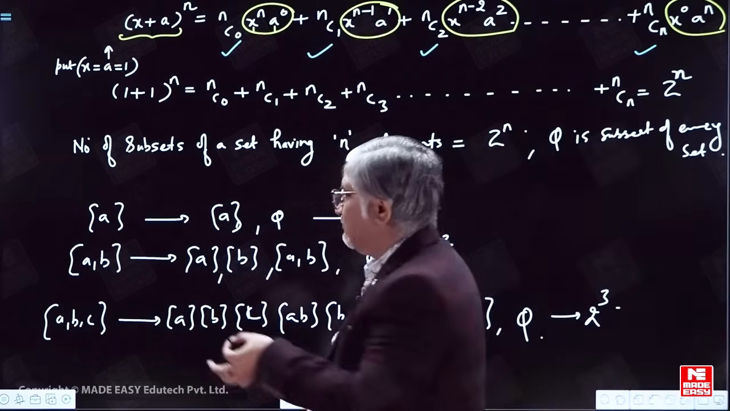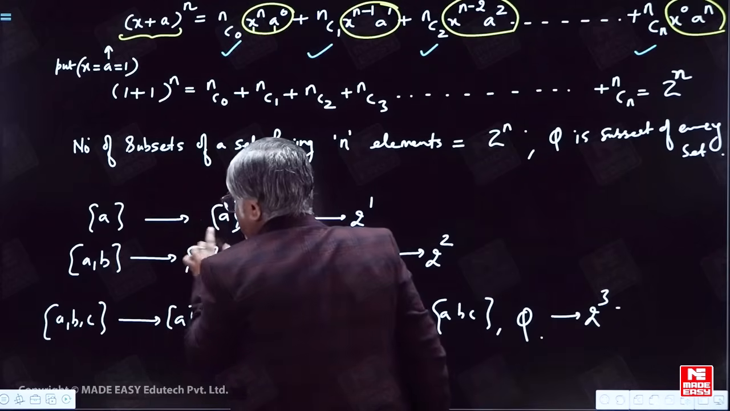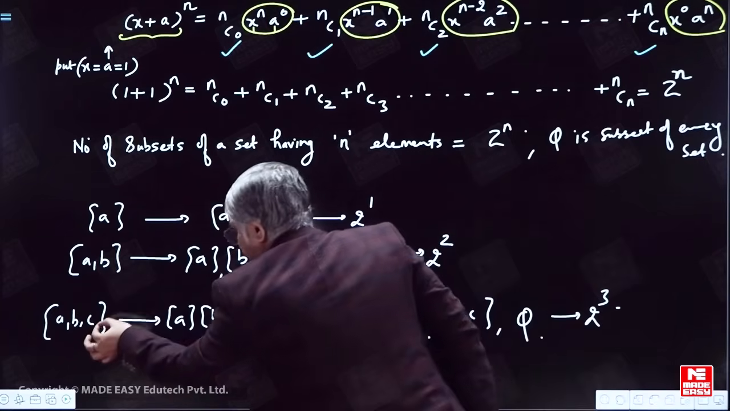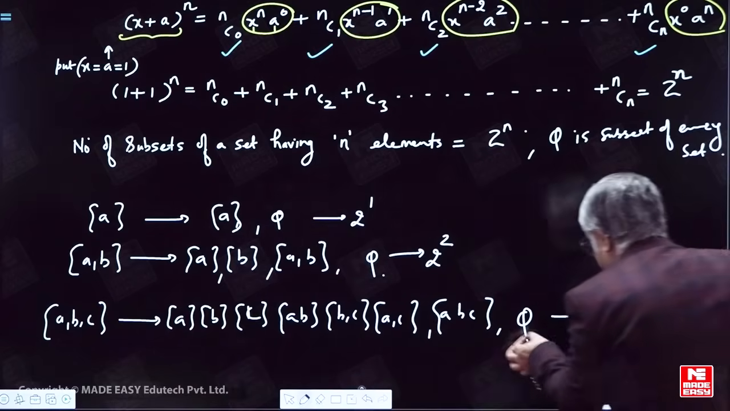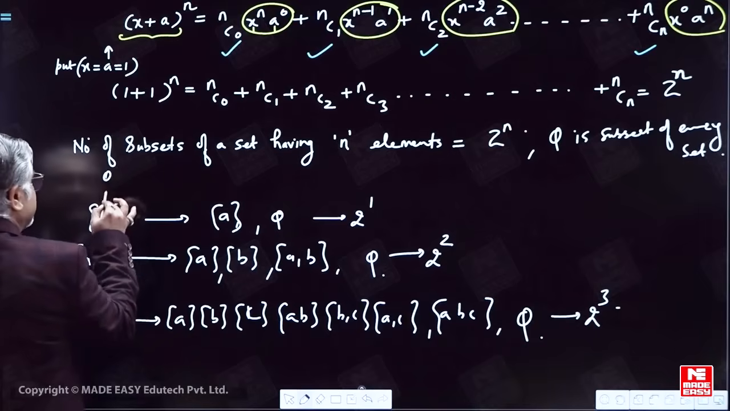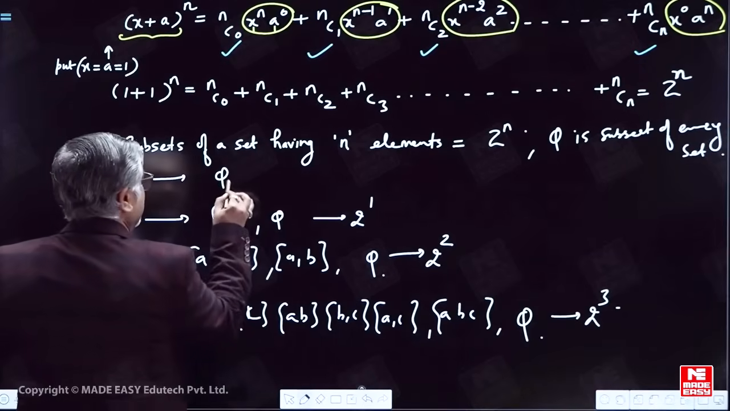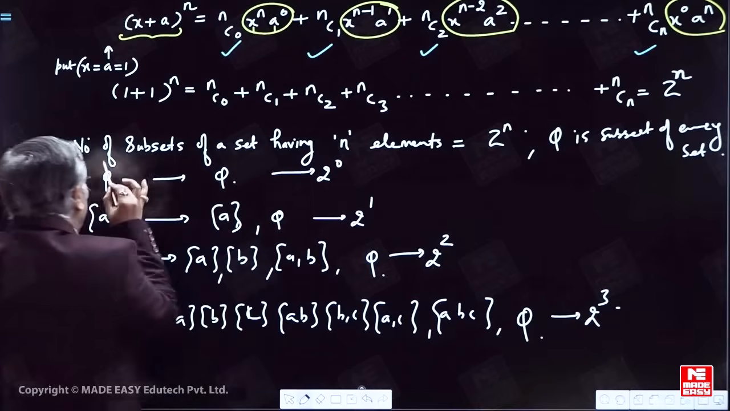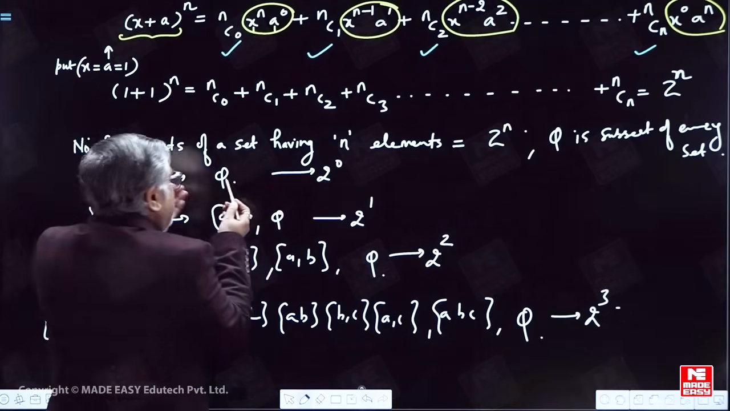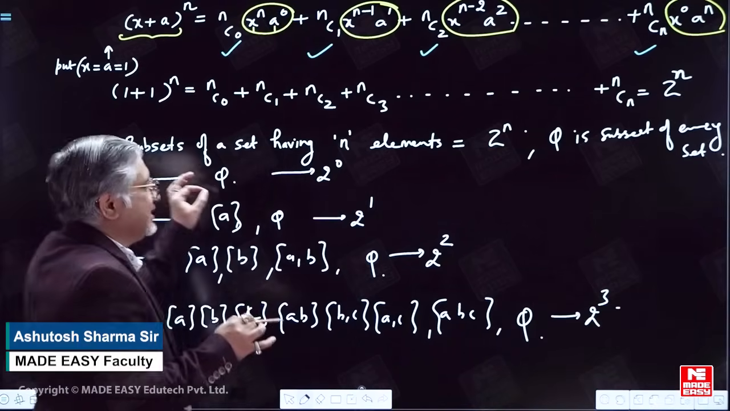So a set containing 1 element will have 2 subsets. Phi is a subset of each and every set. A set containing 2 elements will have 4 subsets, and a set containing 3 elements will have 8 subsets. Also, if we take a null set, its subset will be the null set. So 2 power 0. If a set does not contain any element, its subset will be the same set, phi. So there is only one subset. Phi's subset will be equal to phi.